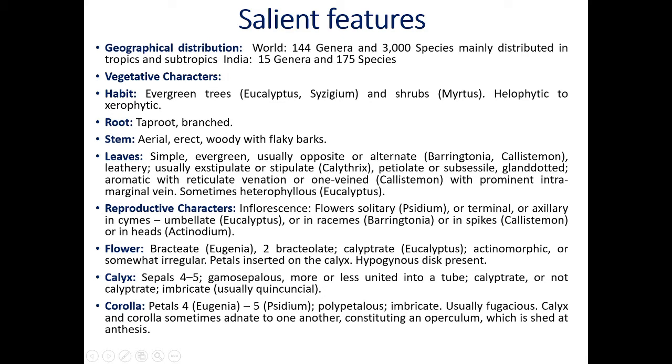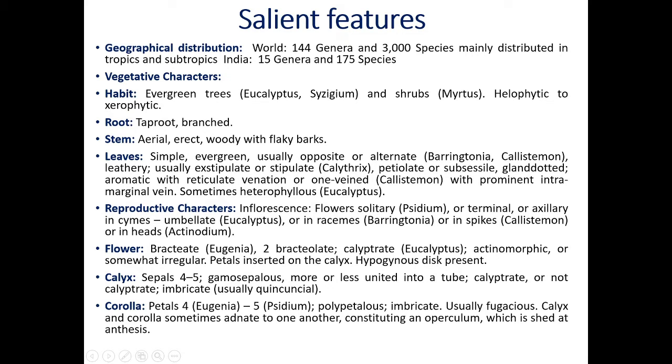Leaves of family Myrtaceae members are simple. They are evergreen, usually opposite or alternate phyllotaxy. There are three types of phyllotaxy: alternate, opposite and whorled. Alternate phyllotaxy means from each node you will get one leaf, another leaf is developed from another node, and they are arranged in alternate manner. It is commonly present in dicot plants.